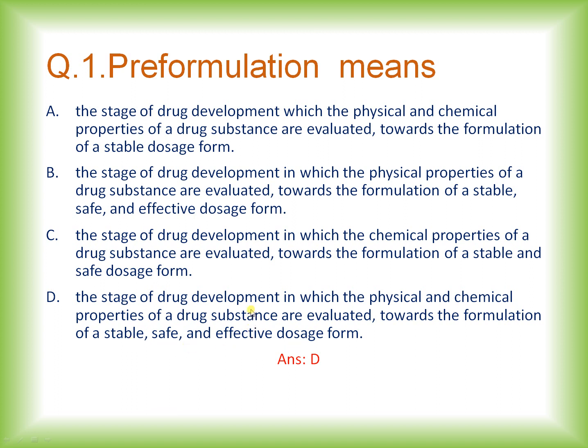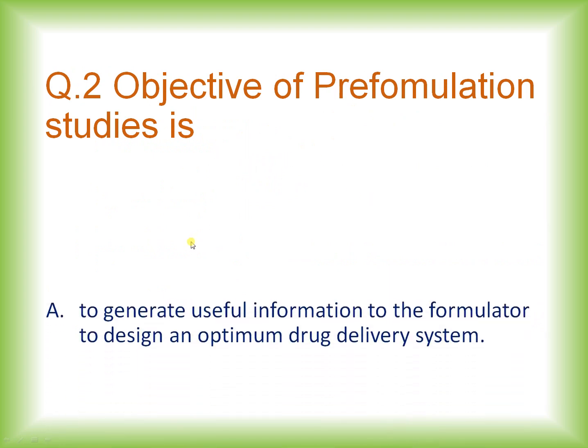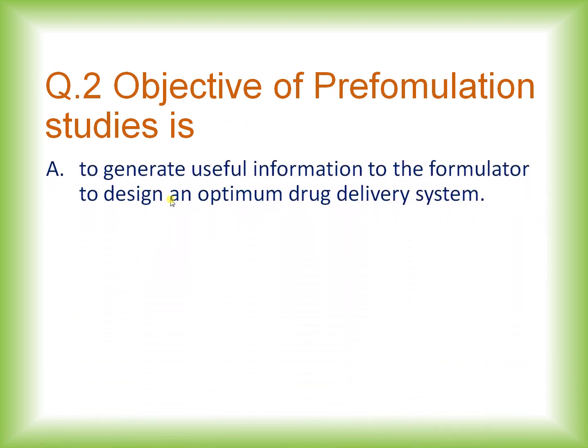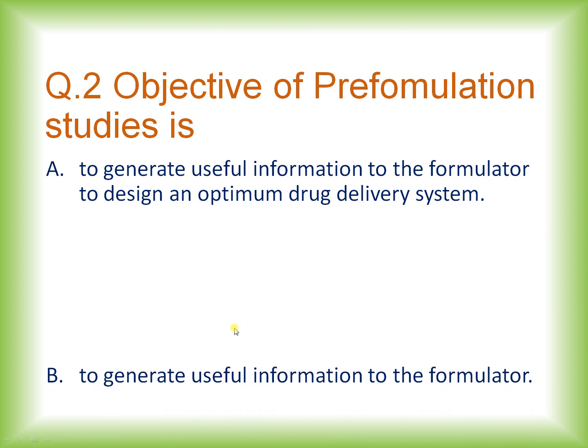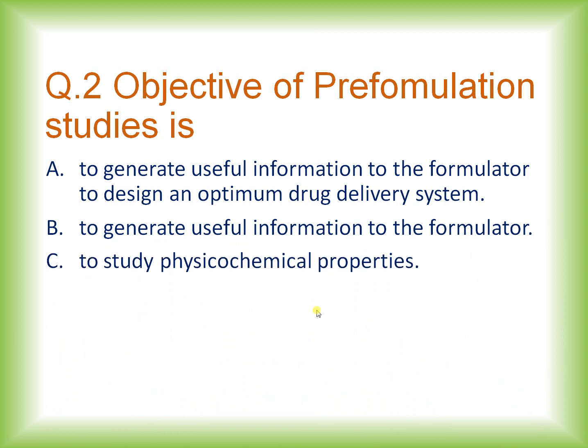Moving towards question number 2. Objectives of pre-formulation studies is: A. To generate useful information to the formulator to design an optimum drug delivery system. Option B. To generate useful information to the formulator. C. To study physicochemical properties. D. To generate useful information. And the right answer is